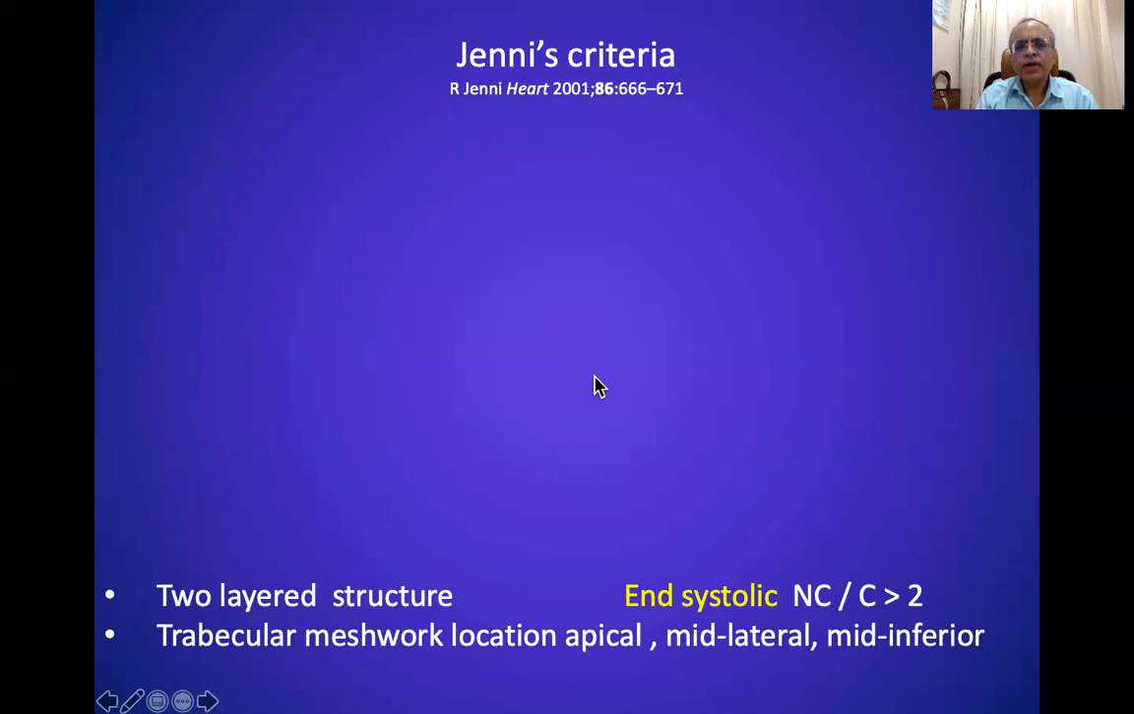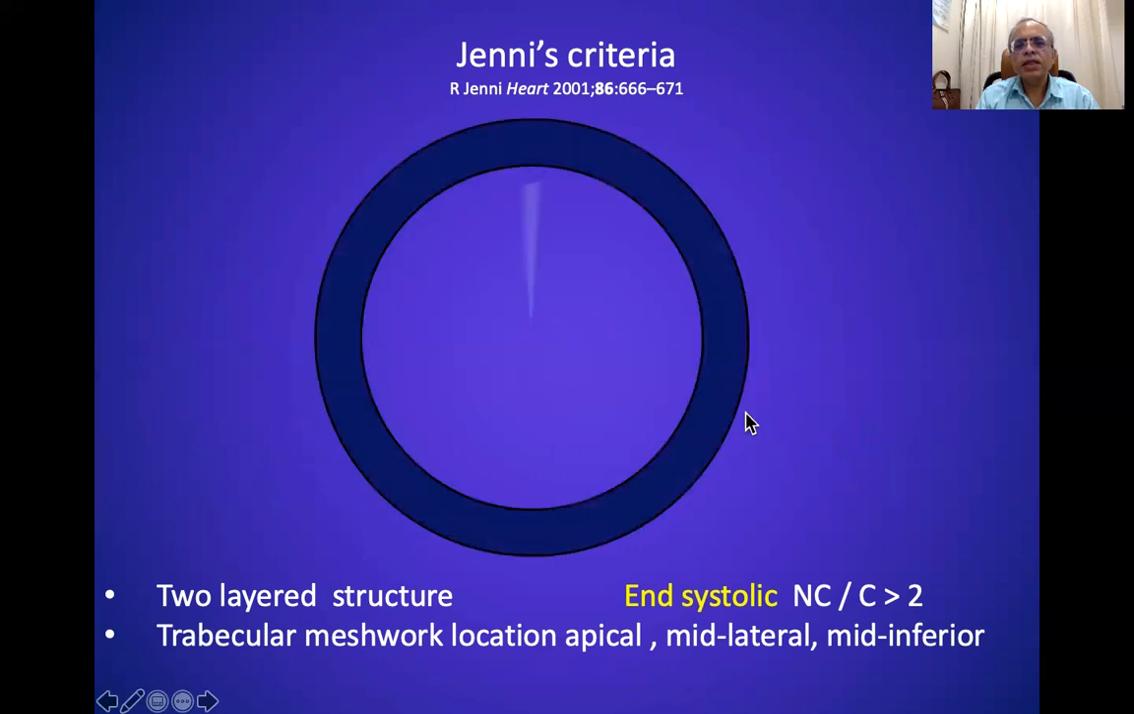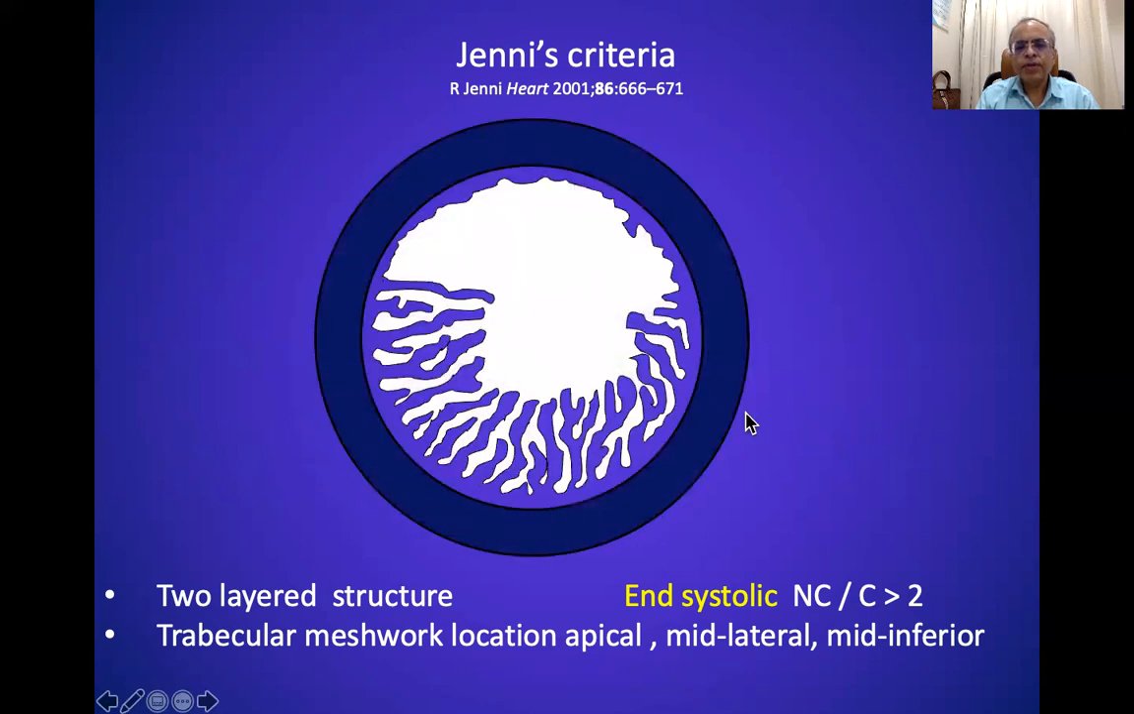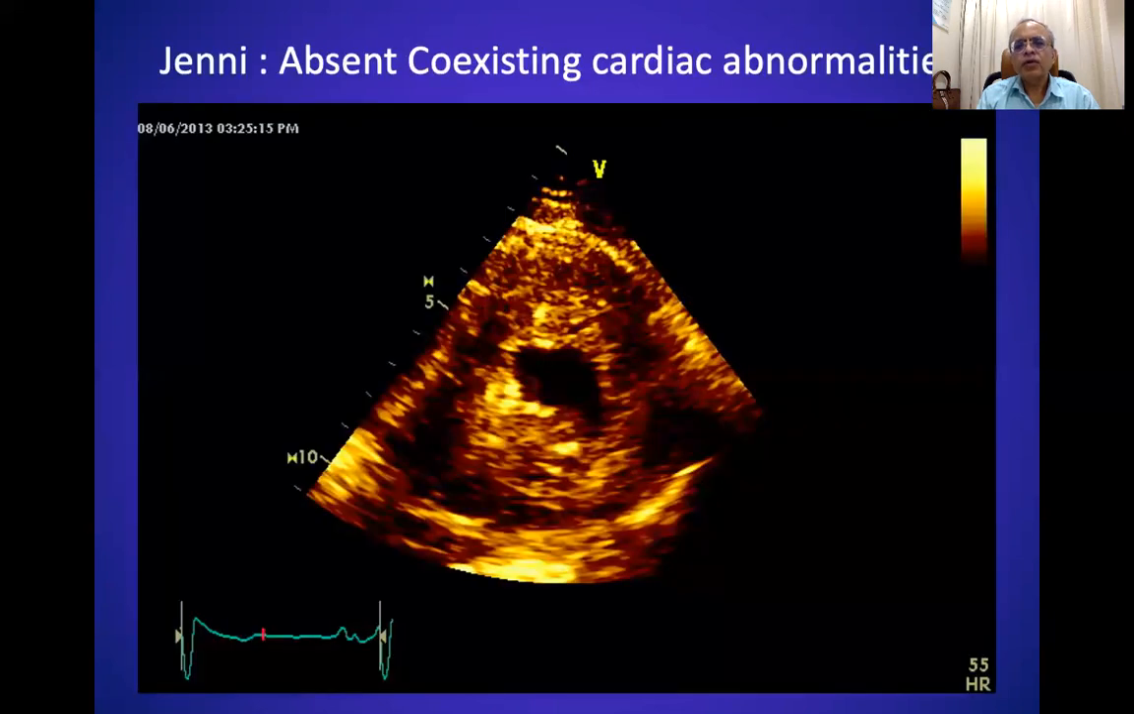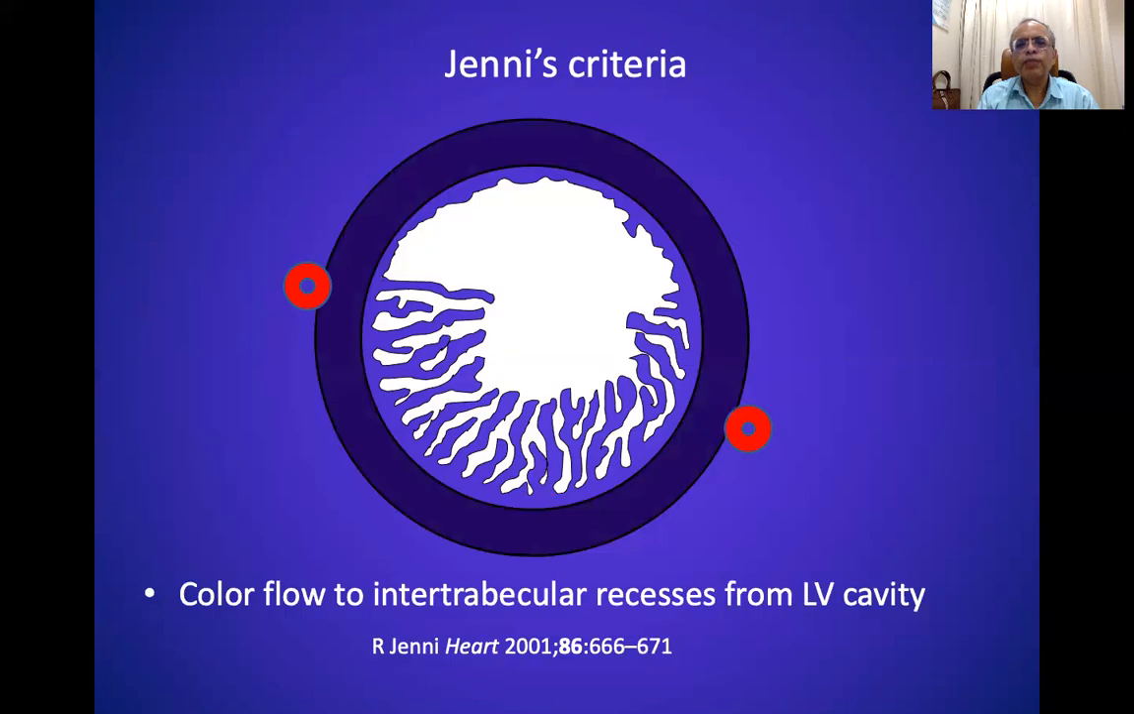Now, there are certain criteria. Now, this is the Chin's criteria, where the heart is looked at as a bilayered structure and the ratio of the non-compacted myocardium to the compacted myocardium should be more than 2 in end systole. So this is how is the end systole, and this is the thickness of the non-compact myocardium, and this is the thickness of the compact myocardium, and you take the ratio.